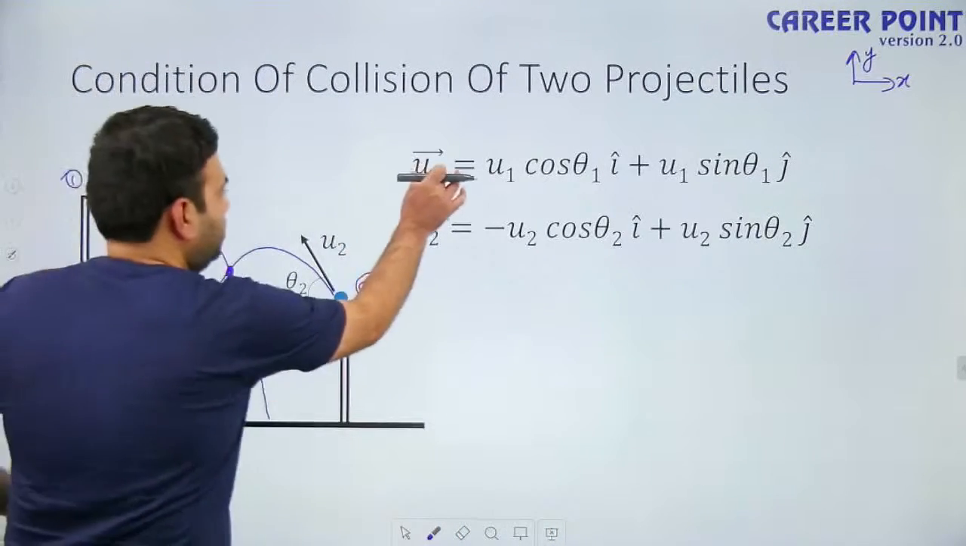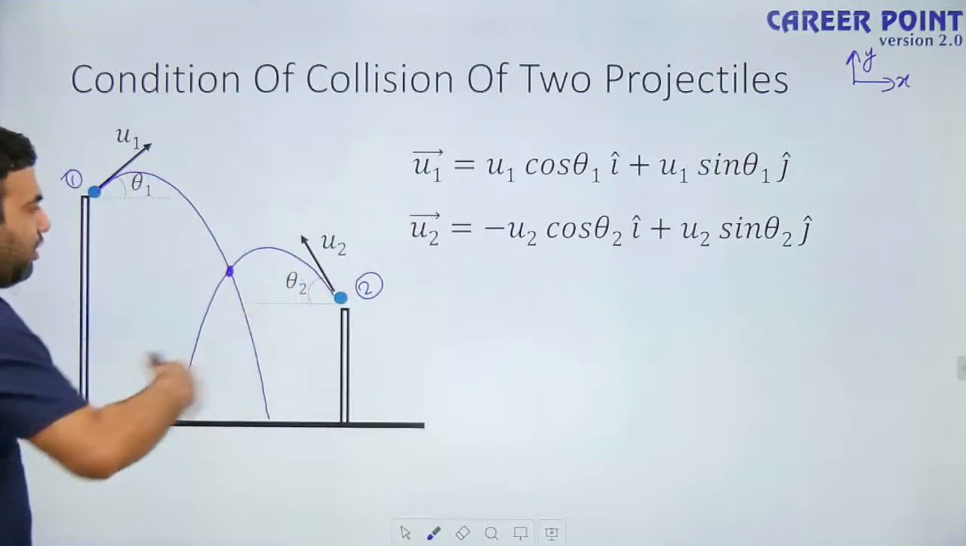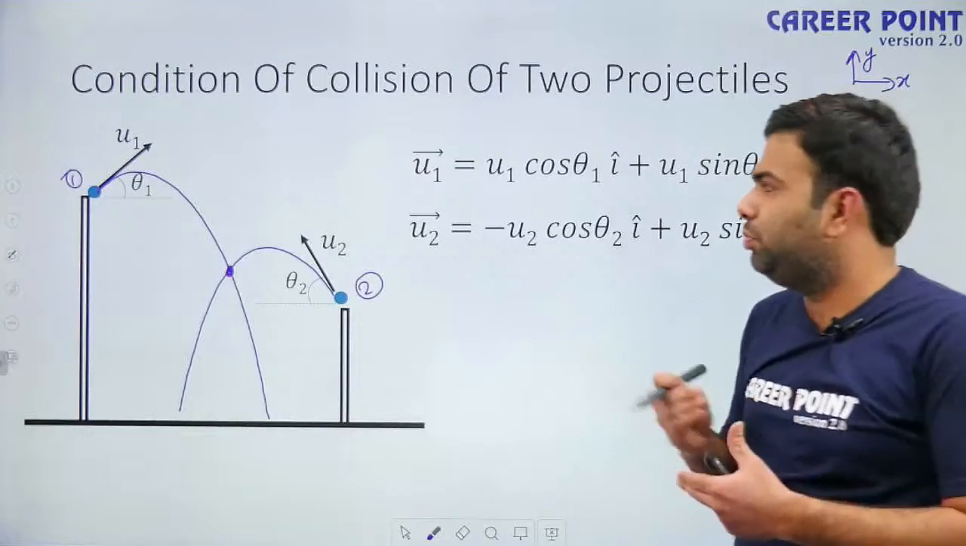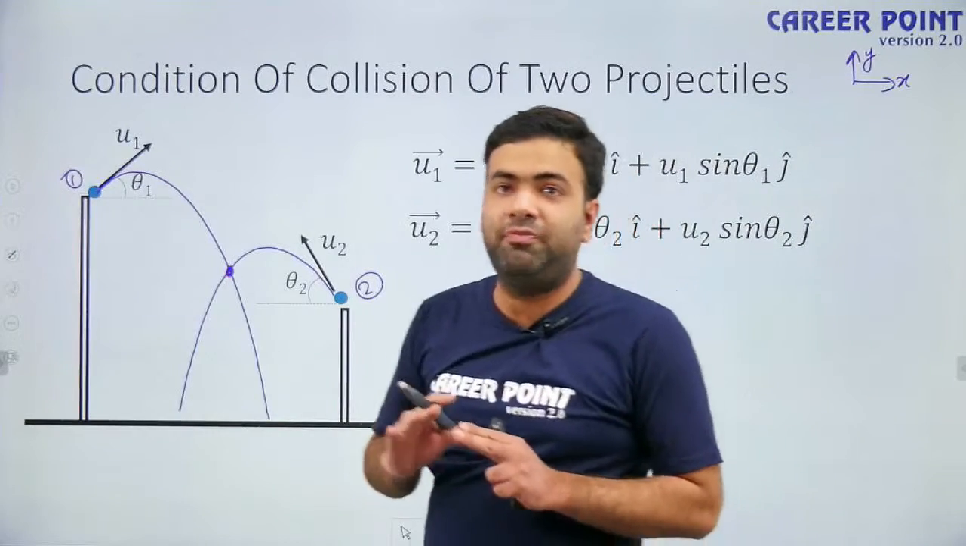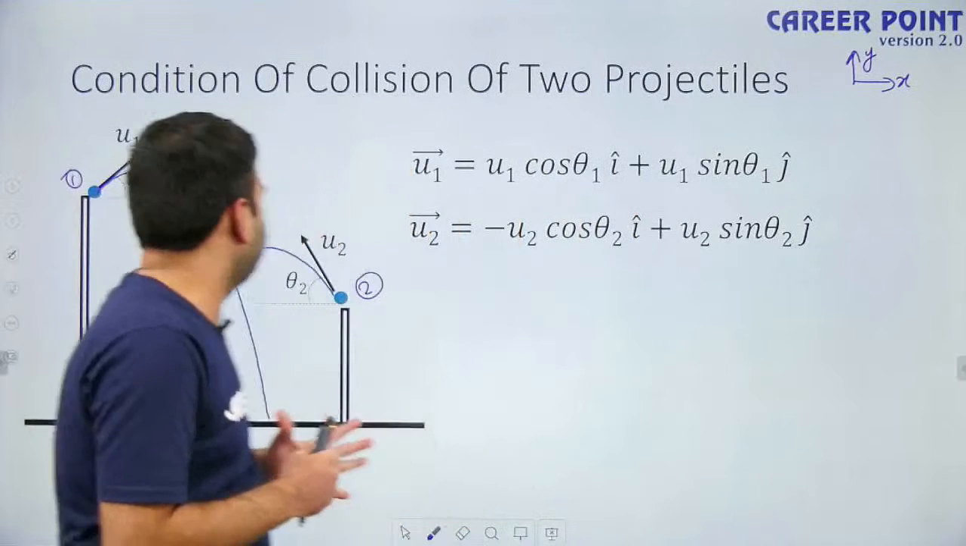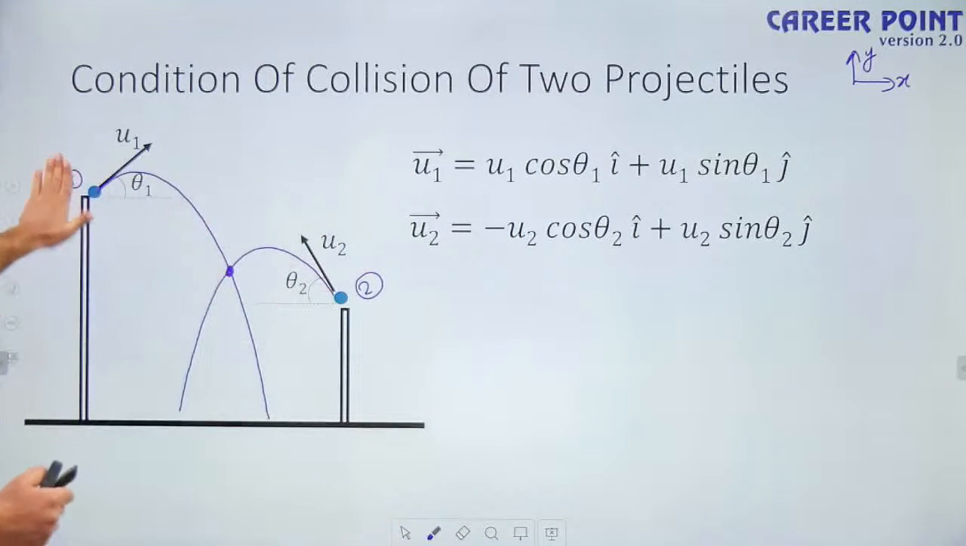So we have written the velocities in vector form. Now, as I told you, if we solve this problem with respect to ground, it will be very lengthy. So we want to minimize our calculation. We are going to solve this problem with respect to any one particle. Let's say we are going to observe particle 2 with respect to 1.